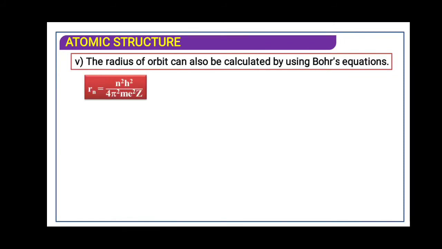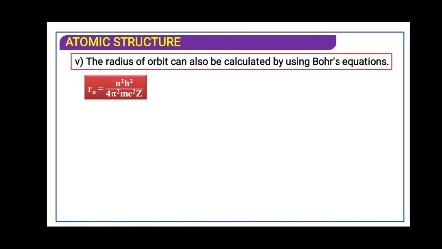Now the radius of the orbit can also be calculated by Bohr's equation. This radius equation and the energy equation, we will study the formula in 12th physics, structure of atom. In that chapter you will study the detailed derivation of the energy and the radius of the electron. You will study that the energy of the electron is directly proportional to the square of the principal quantum number. That is a 2-mark derivation in 12th standard physics.